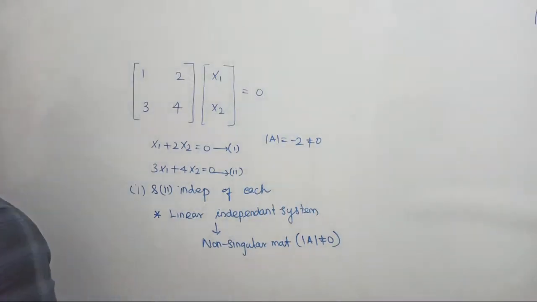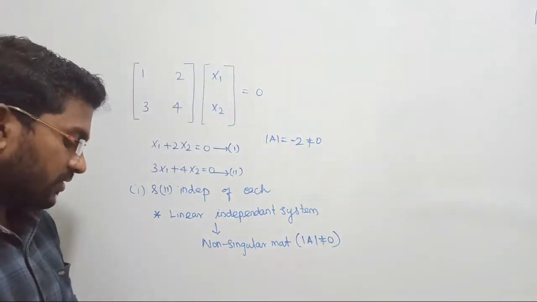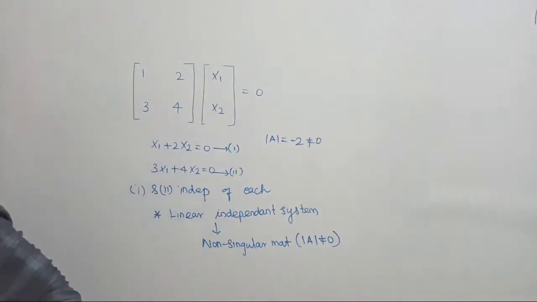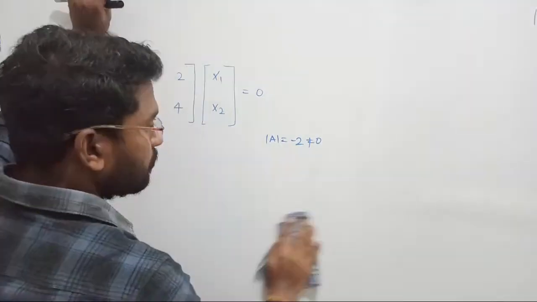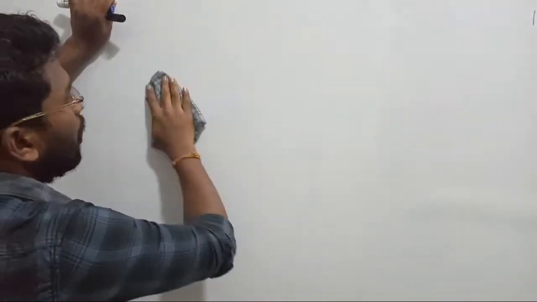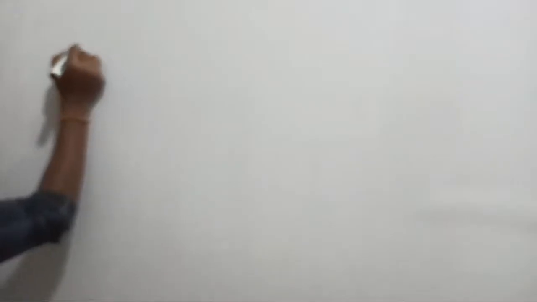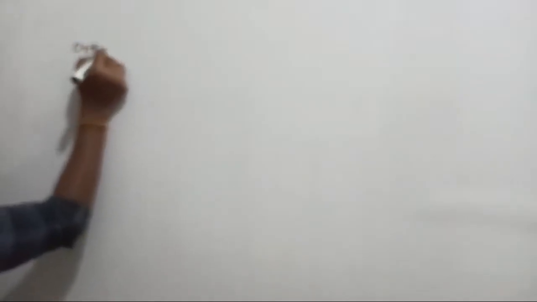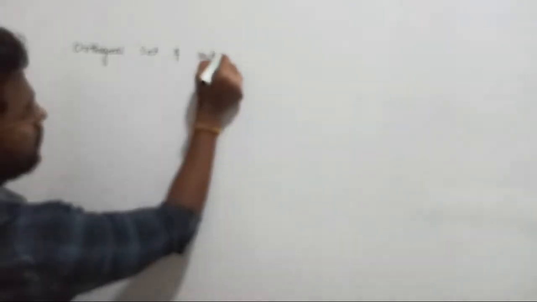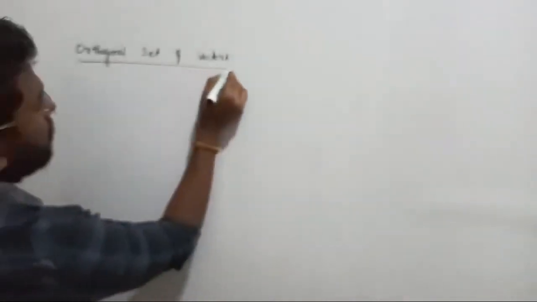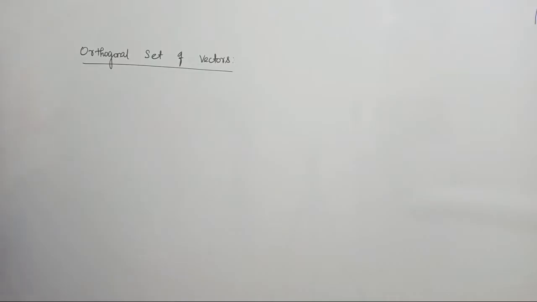Next, let us discuss orthogonal vectors, the orthogonal set of vectors. That will be convenient for us. Now, what is the meaning of an orthogonal set of vectors?